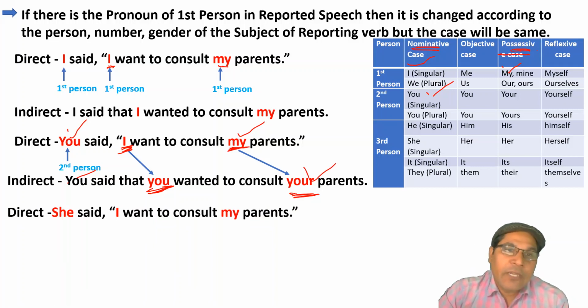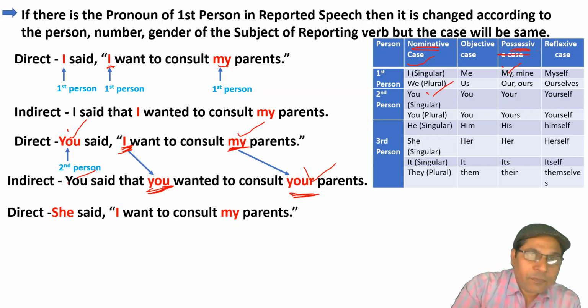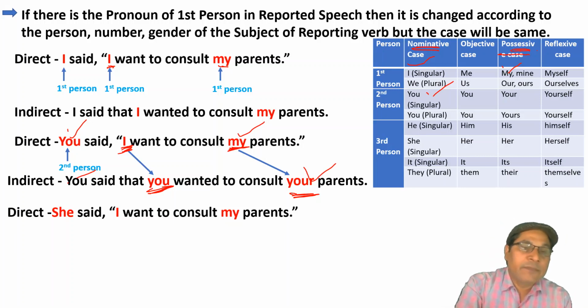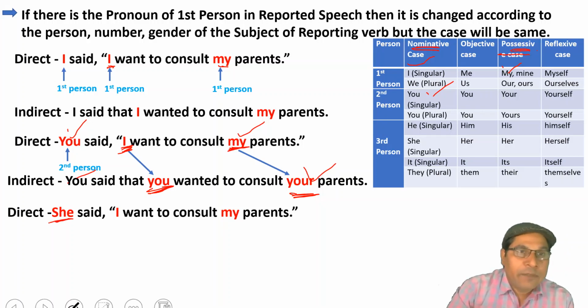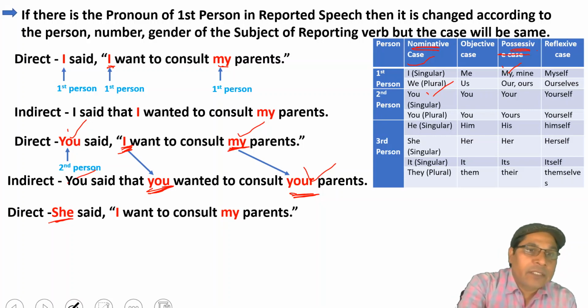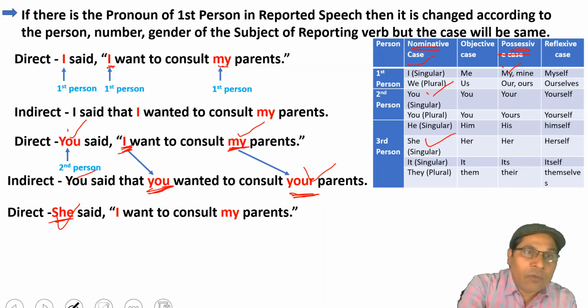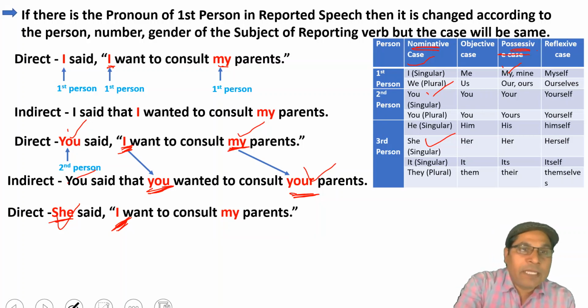Now, come to the next sentence. She said, I want to consult my parents. Here, I and my, both pronouns are related to first person. It means they will be changed according to the subject of the reporting verb, and here the subject is related to third person singular number. It means the pronoun which we use in reported speech will be of third person, of singular number and feminine gender. Clear?